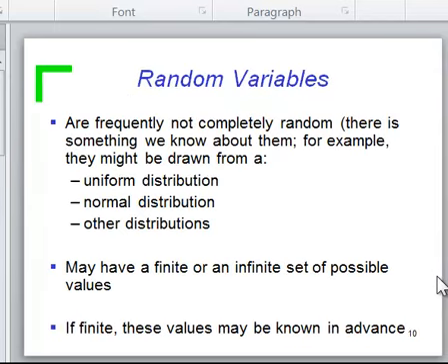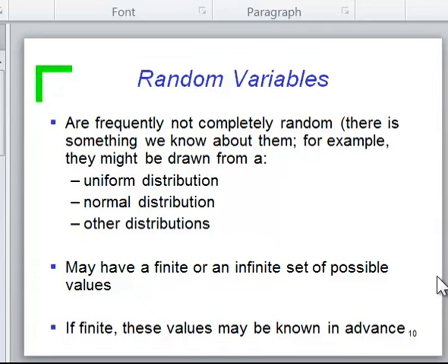But before I do, I want to just talk a little bit about random variables. I've said random variables a couple times. Let me just expand on that a little bit more. What do I mean by a random variable? Well, random variables are just things that we don't know for sure, or we might know something about. Here I say that random variables are not always completely random.